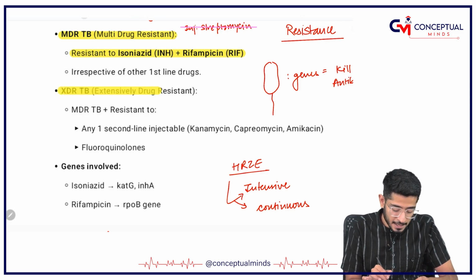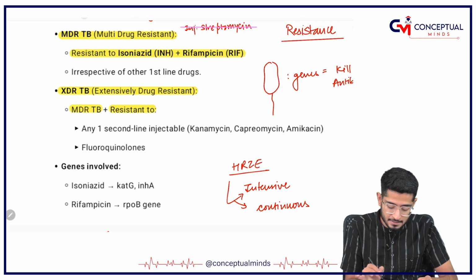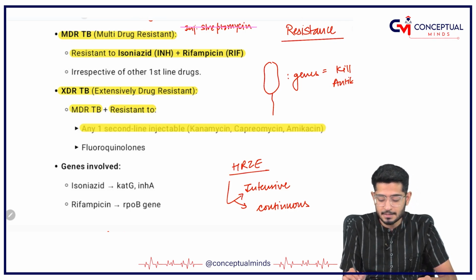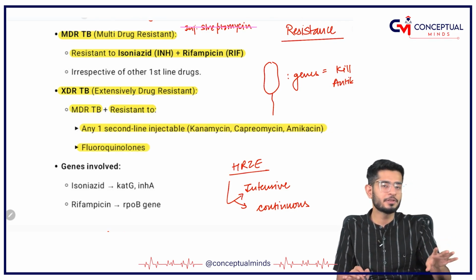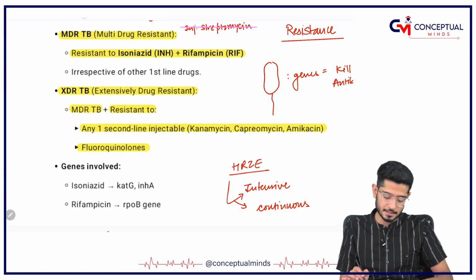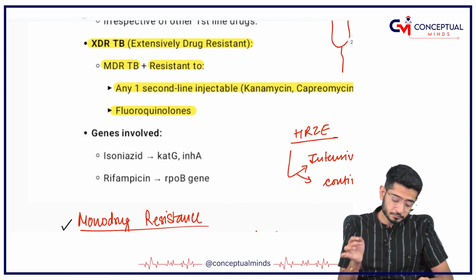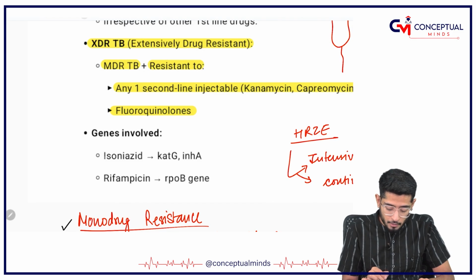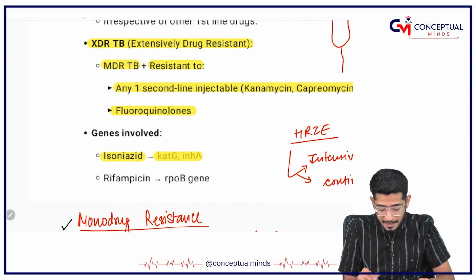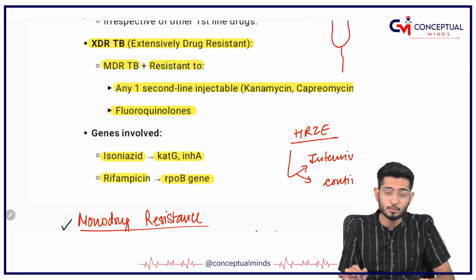Next is XDR TB. XDR TB means MDR TB plus resistance to any one second line injectable like kanamycin, capreomycin and amikacin, or a fluoroquinolone, any one of them, then it is considered XDR TB. But what is important as per microbiology is the genes involved in resistance. Remember, for isoniazid the resistance genes are KATG and INHA, whereas for rifampicin it is the RPOB gene.